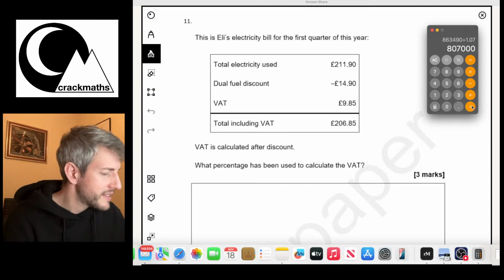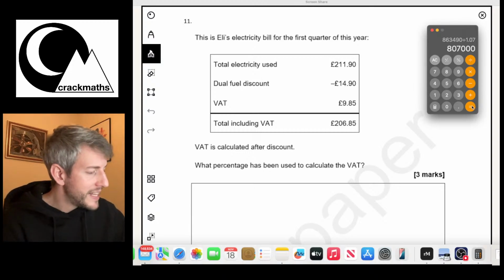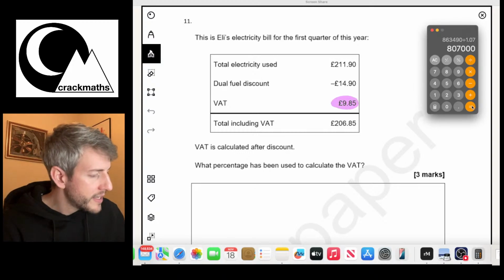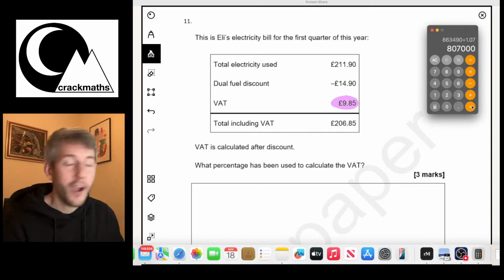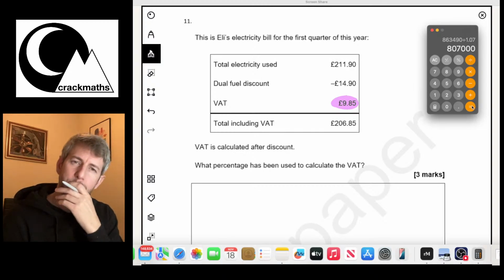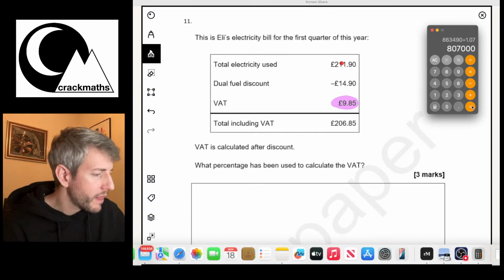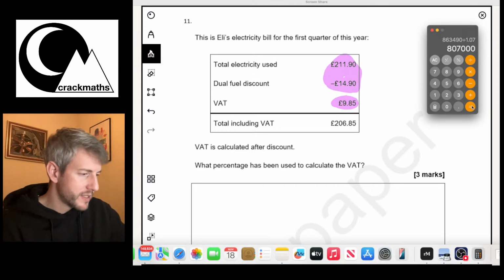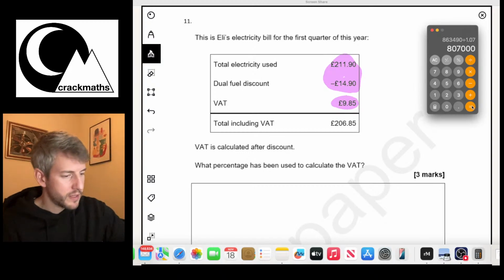So first of all, let's find out what number we're talking about. We want to know what is £9.85 as a percentage of 211.90 minus £14.90. So let's do 211.90 minus £14.90 first.